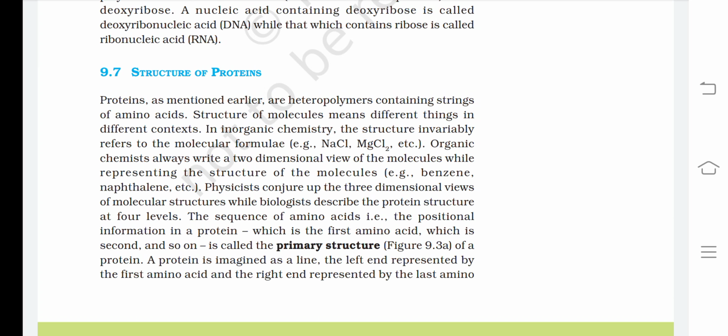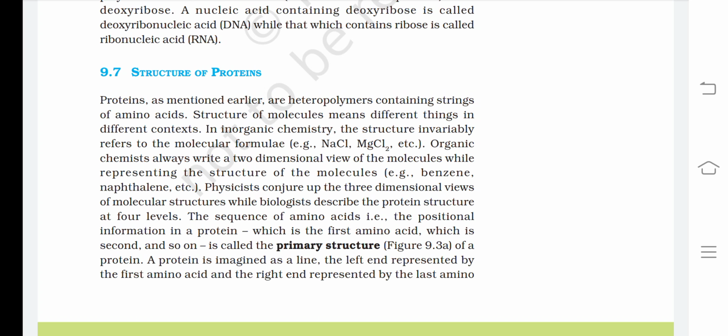Proteins, as mentioned earlier, are heteropolymers containing strings of amino acids. Structure of molecules means different things in different contexts. In inorganic chemistry, the structure invariably refers to the molecular formula. Example: NaCl, MgCl2, etc. Organic chemists always write a two-dimensional view of the molecules while representing the structure of the molecules. Example: benzene, naphthalene, etc.